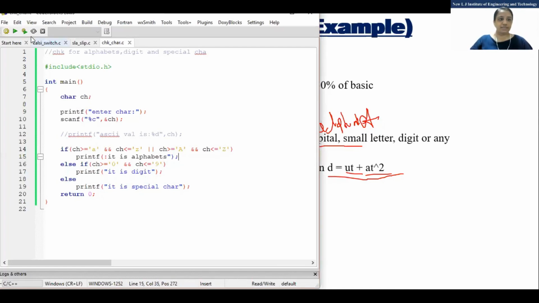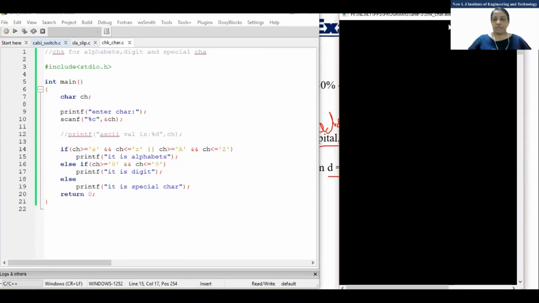Okay, we'll run that. See, there is an error. Here a double quotation is required. Fine. Now enter the character. Suppose I enter H. So it is an alphabet, you can see that.